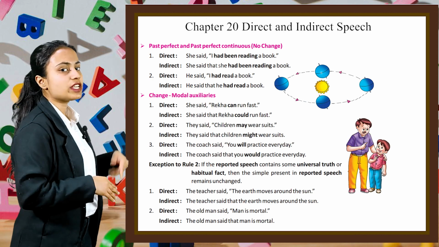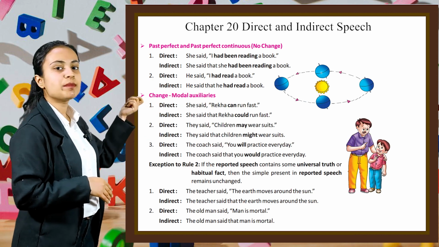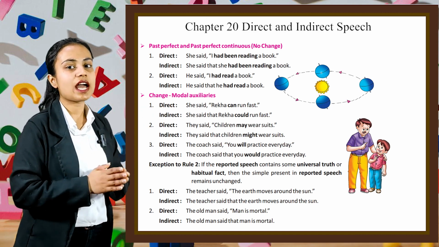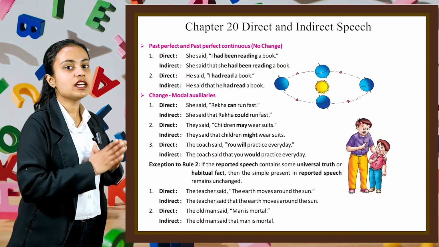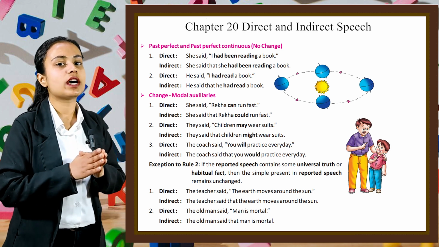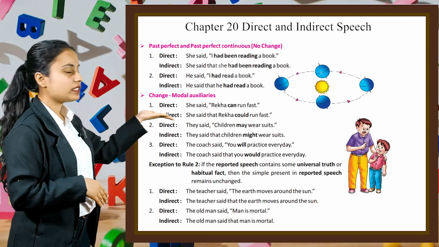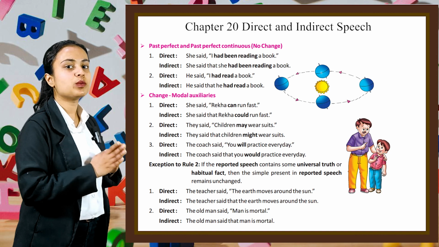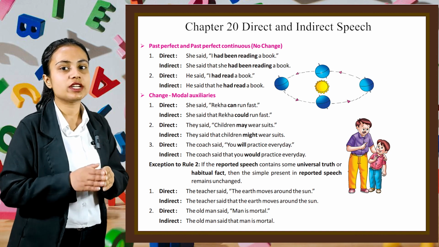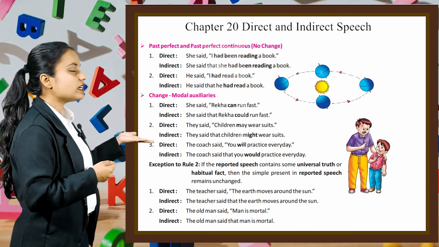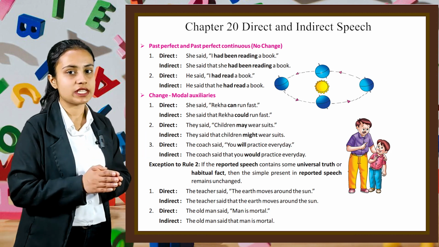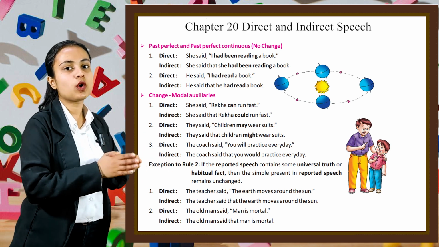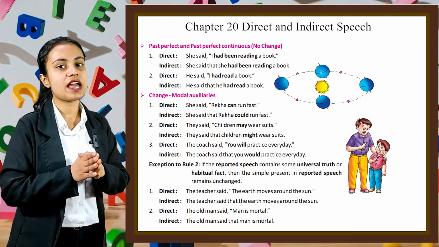Now let's see the change in modal auxiliaries. For example, let's see example number 1, direct. She said, "Rekha can run fast." And in indirect, she said that Rekha could run fast. Second example, direct. They said, "Children may wear suits." And in indirect, we can write they said that children might wear suits. In the third example, we have direct. The coach said, "You will practice every day." And in indirect, we can write the coach said that you would practice every day.